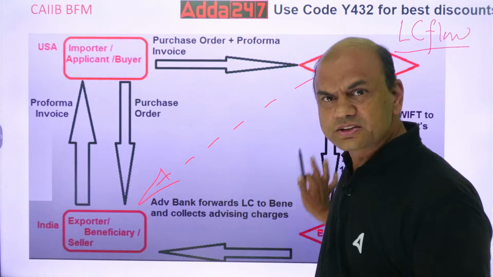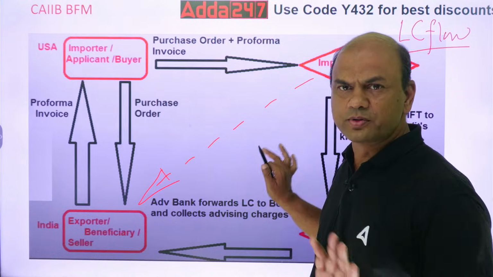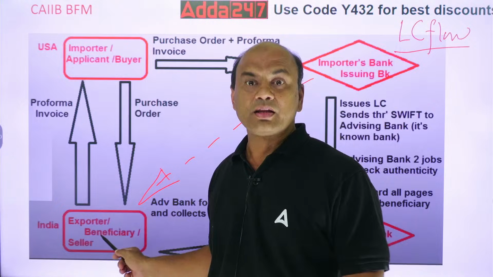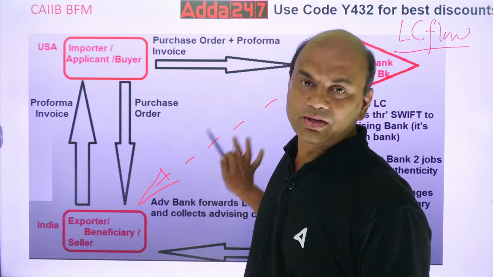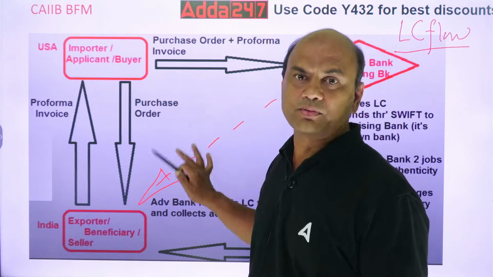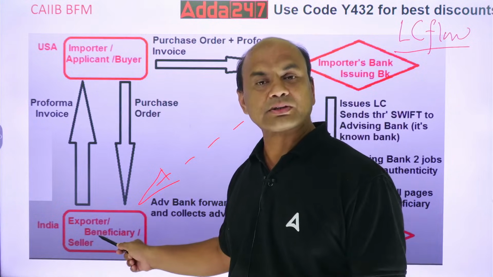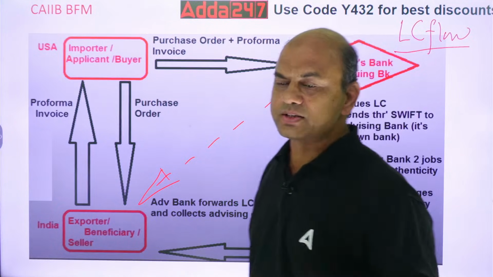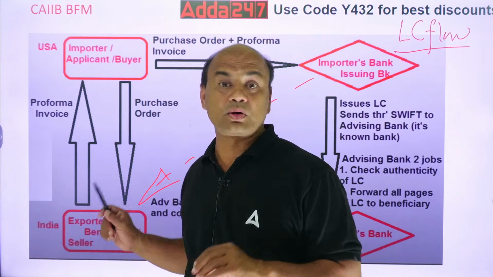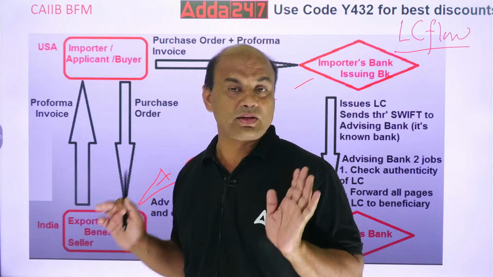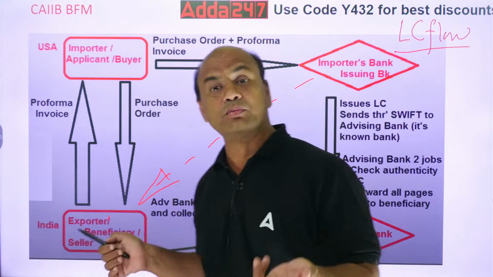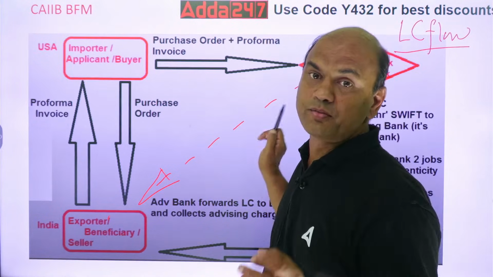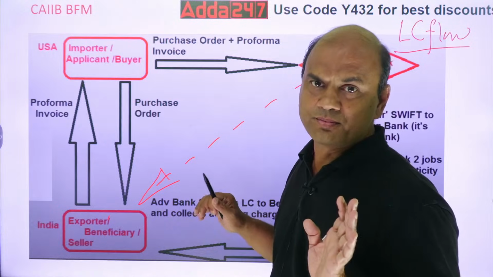So here the first flow ends. Your first flow is over. The LC has reached this person. Now the first level of the documentation is over. Now what will this person do? He has now received the LC. So once he receives the LC, this person is sure that I will get the money. LC means what? Guarantee of payment, by the issuing bank. So now this person will be sure that I'll get the money.